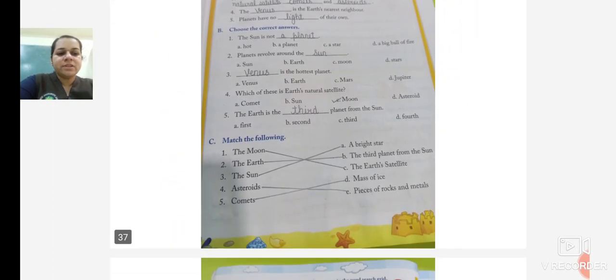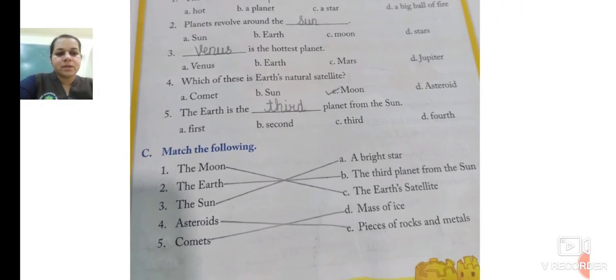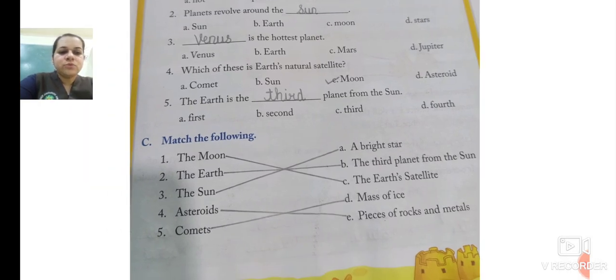Now we move ahead with the match the following. The moon. What is the moon? The moon is the Earth's satellite. It is the Earth's satellite, which means it is moving around the planet, and the moon is moving around the Earth. So it is Earth's satellite. The Earth. What is Earth? It is the third planet from the sun. The Earth is the third planet from the sun.